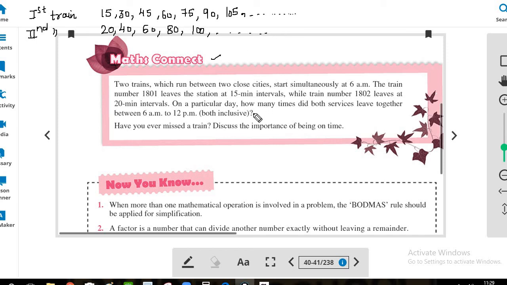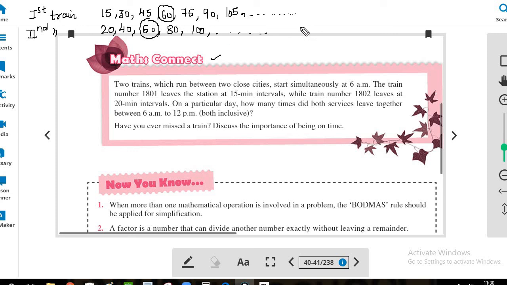So as we have to find when both trains leave the station together, we have to find the timing at which both of them leave together. As we can see, after 60 minutes both the trains leave the station together.